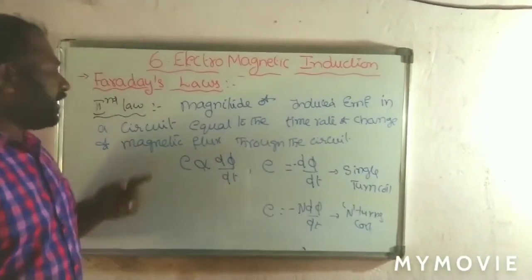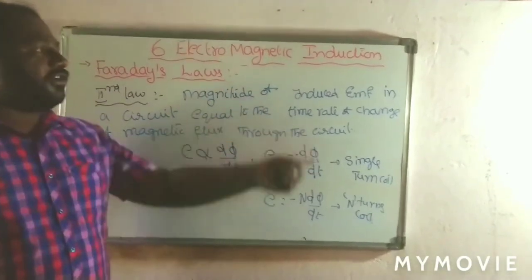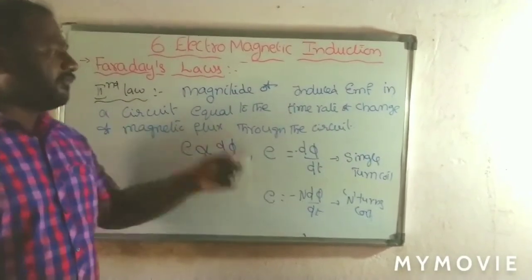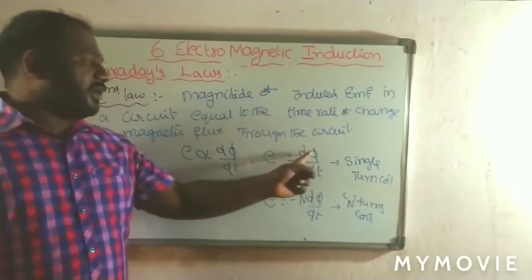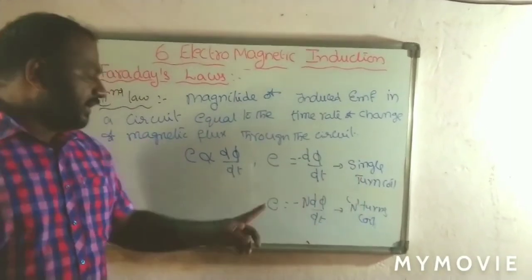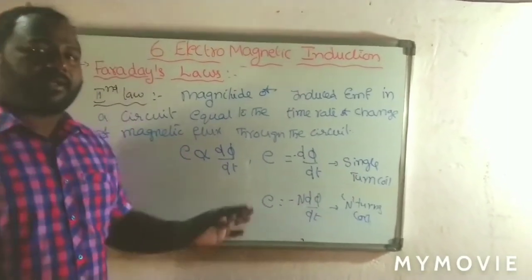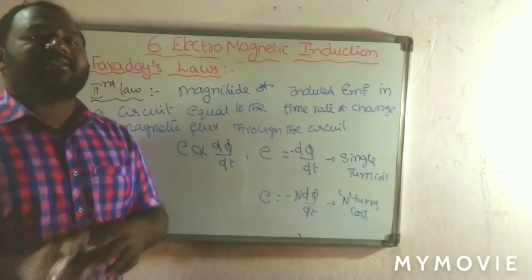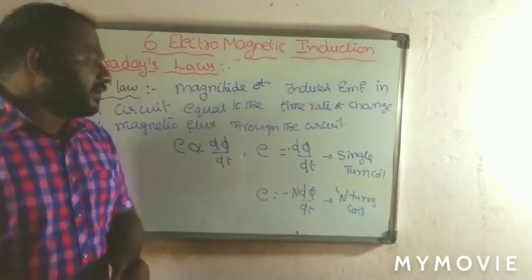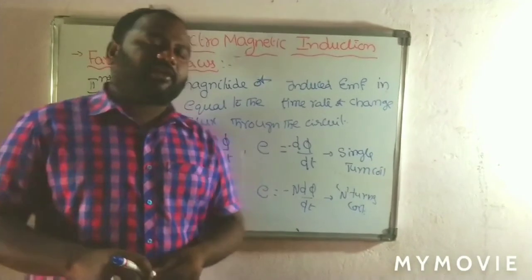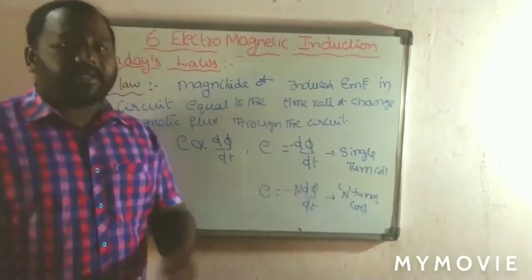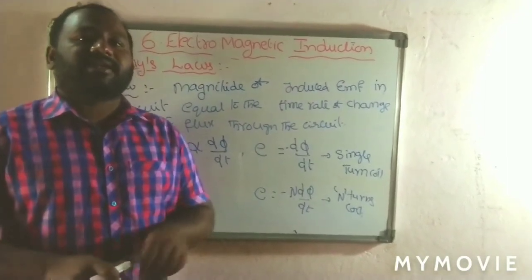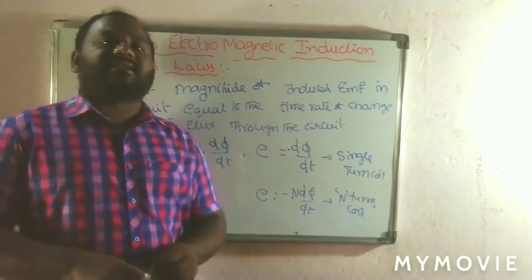But here, see what Faraday's second law is. The magnitude of the induced EMF in the circuit is equal to the time rate of change of the magnetic flux through that circuit, that is E equals minus d phi by dt for a single turn coil, and E equals minus n into d phi by dt for a coil with n turns. Here the negative sign indicates the direction of that induced EMF. So in the next session we are going to discuss why we take the negative sign, which is explained by Lenz's law, the important 3-mark topic. Thank you.